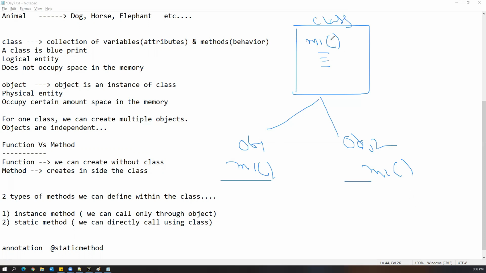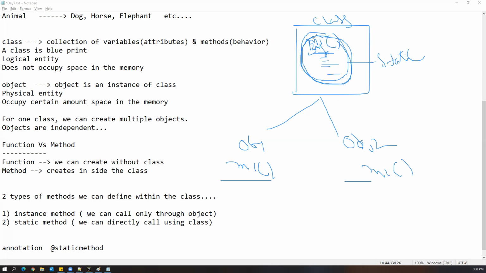But if you want to make the implementation different, because let us say this is my bonus method, calculating the bonus of the employee, then I'll implement this method differently in object 1 and differently in object 2. But I don't want to implement this method separately. I want the same kind of implementation for all the objects. In that case, I can make this a common method. For that, we can specify it as a static method. So static methods are common methods across multiple objects.